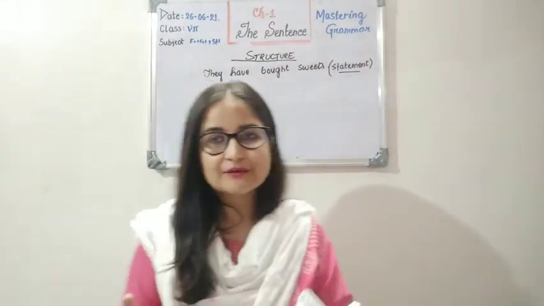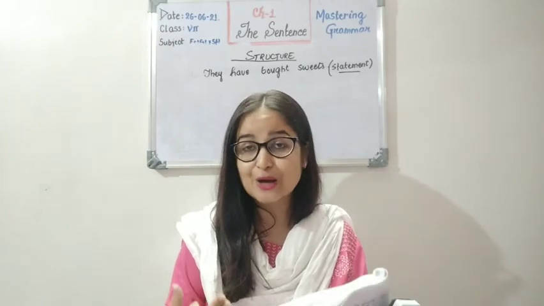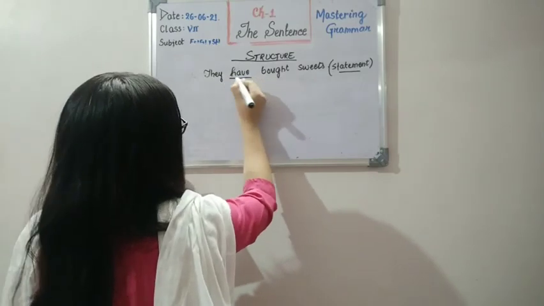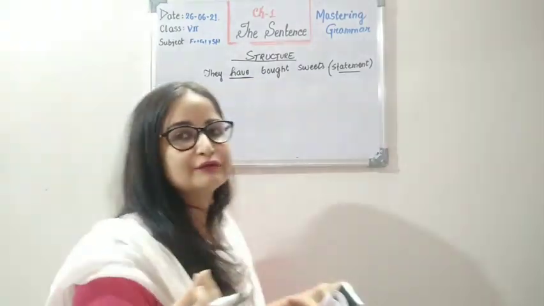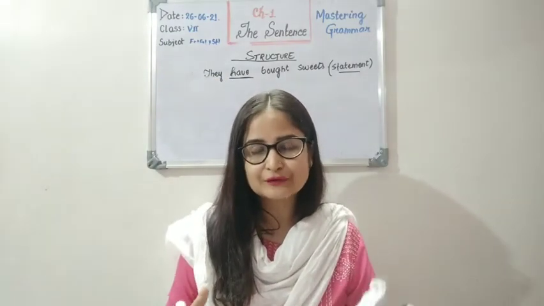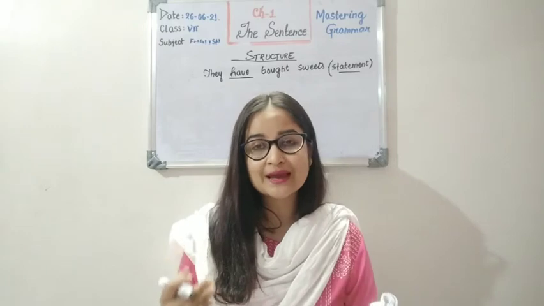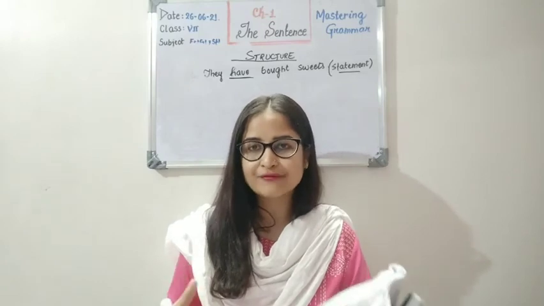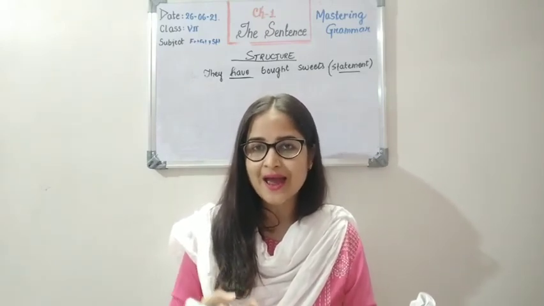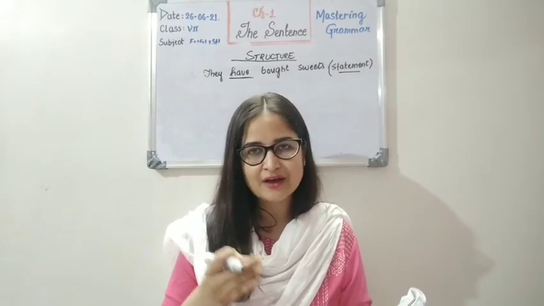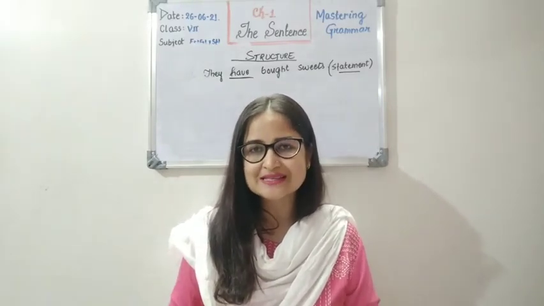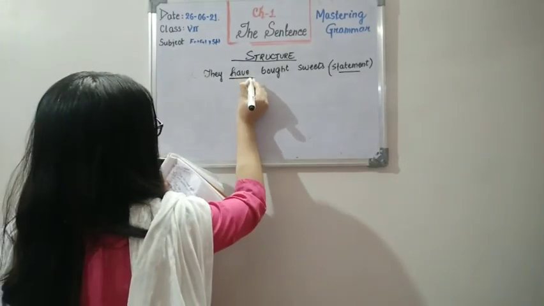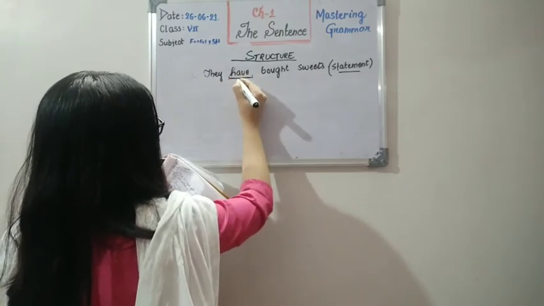Now if I have to change this into an interrogative sentence, how do I do that? Okay, let's find out. Now this auxiliary verb, you can see this is the auxiliary verb here. The auxiliary verbs are helping verbs. They help the main verb in framing a sentence. So the be verb, have verb and do verb are often the auxiliary verbs. So is, are, am, was, were, has, have, had, do, does, did, all these words are auxiliary verbs. So here you can see we have the word have. So this is an auxiliary verb.